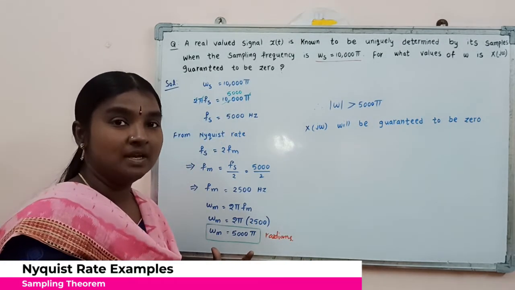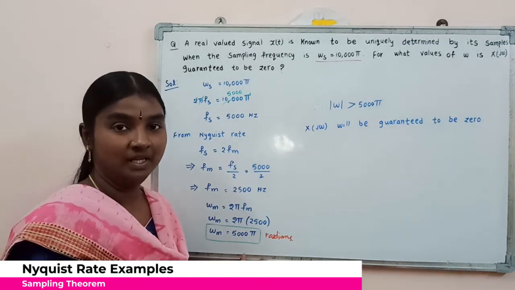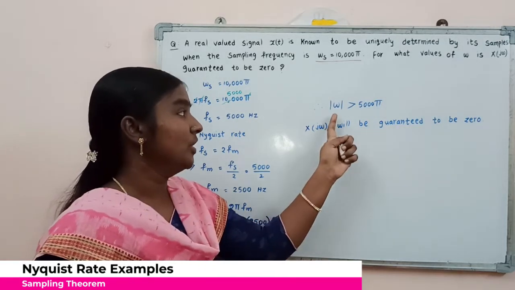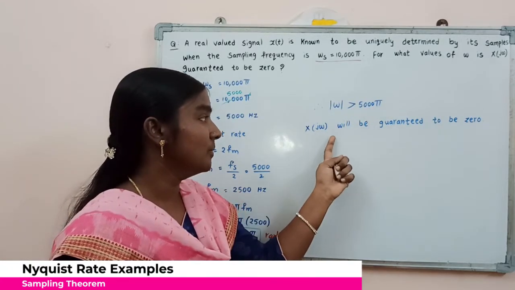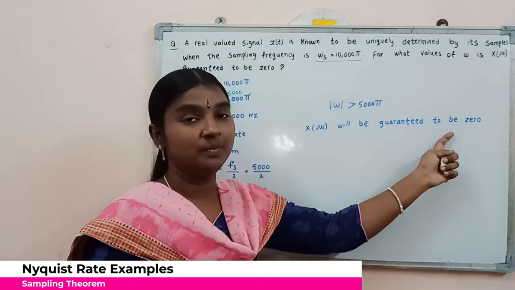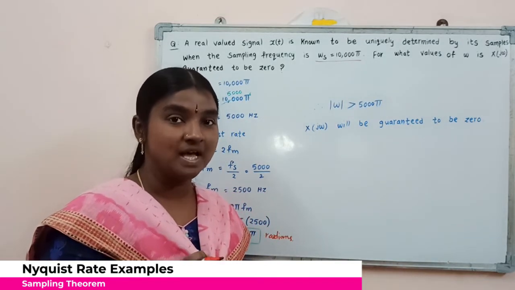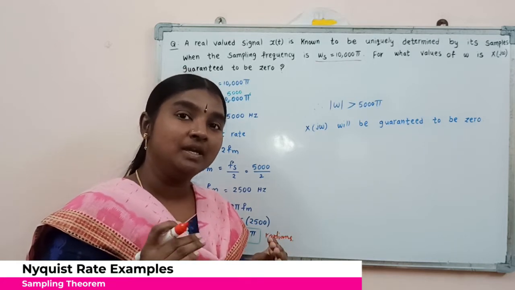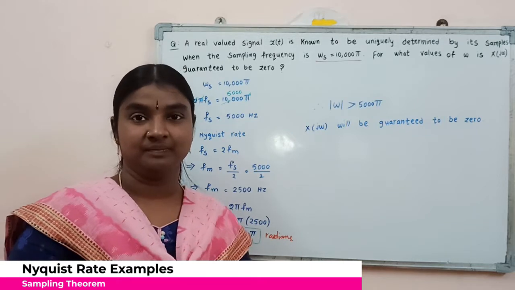After this frequency, x of j omega will definitely be 0. So for modulus of omega greater than 5000 pi, x of j omega is guaranteed to be 0. So x of j omega frequencies are going to be less than 5000 pi radians.